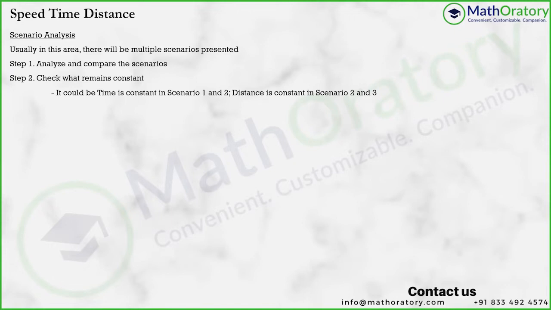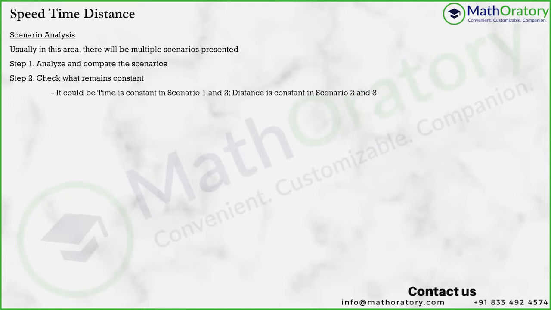You have to compare in a way that considers which is remaining constant among the scenarios. If you have three scenarios, do not try to compare all the scenarios together, as that will become overcomplicated. Go step by step: compare two scenarios, and then compare the second and third, maybe whichever have the distance constant.